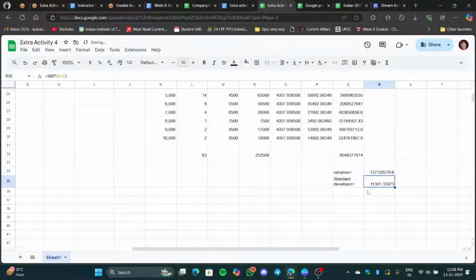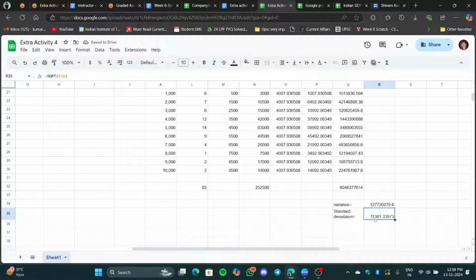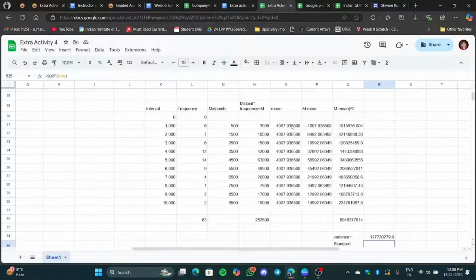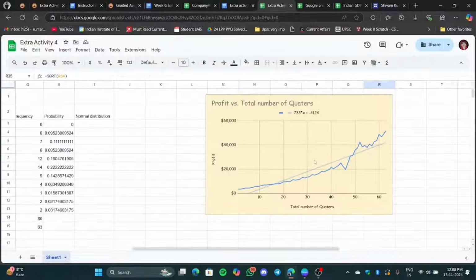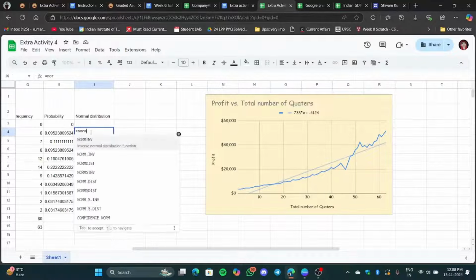So it just gives us our 11.0. Now that we have our mean, you can see the mean is 40007, and our standard deviation is 11301.